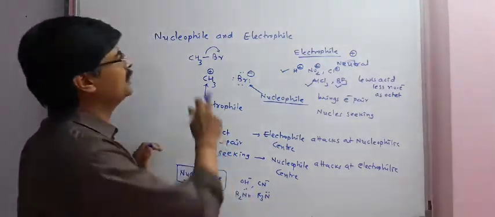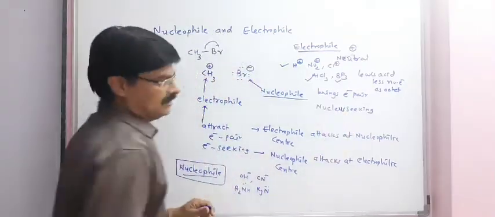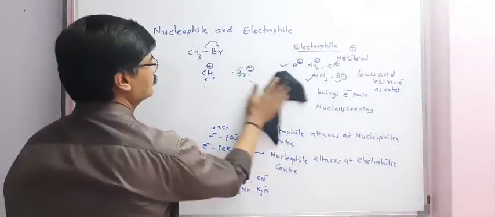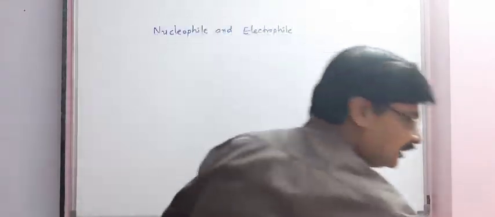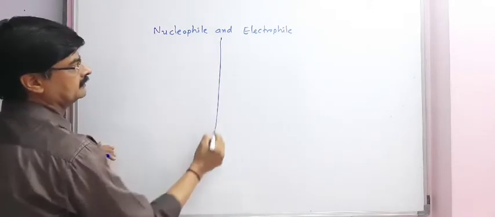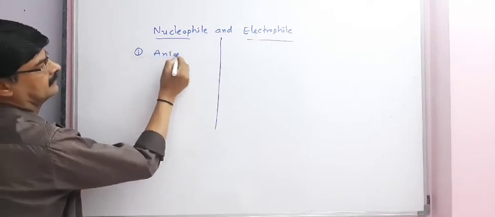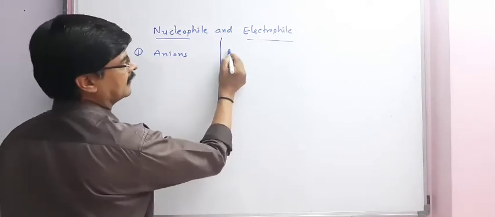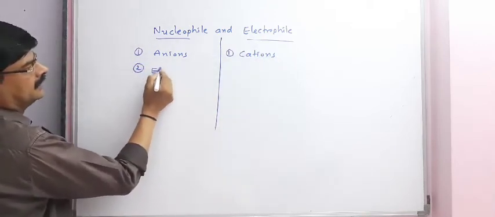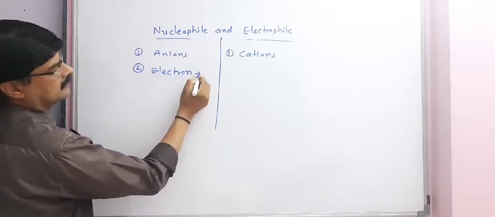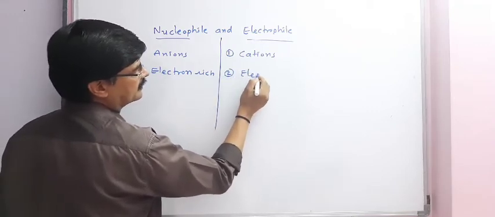Now understand the difference between nucleophile and electrophile. Generally nucleophiles are anions and electrophiles are cations. Nucleophiles are electron rich and electrophiles are electron deficient.